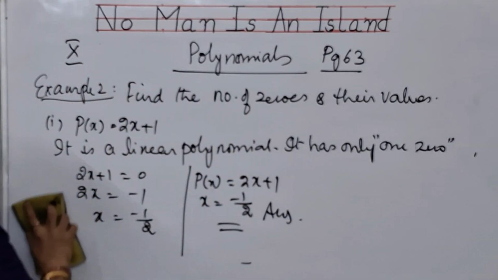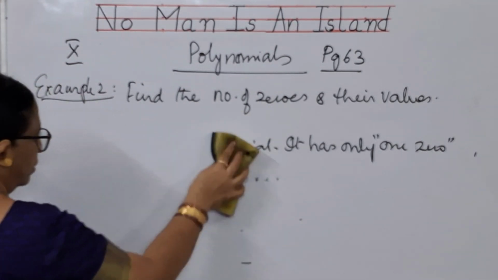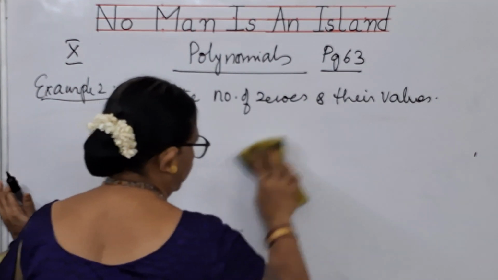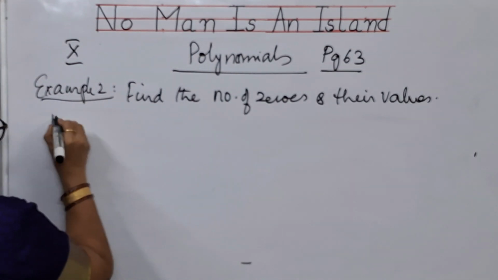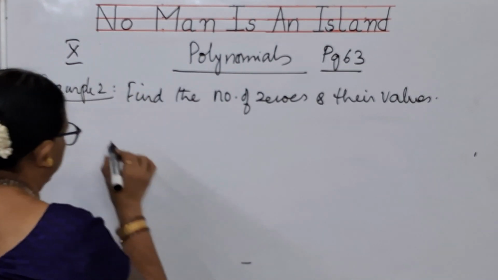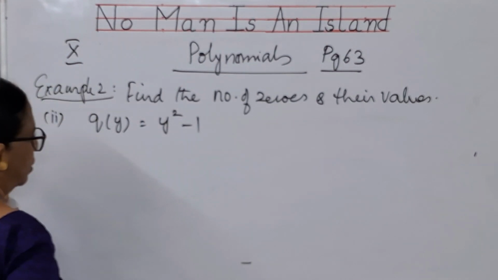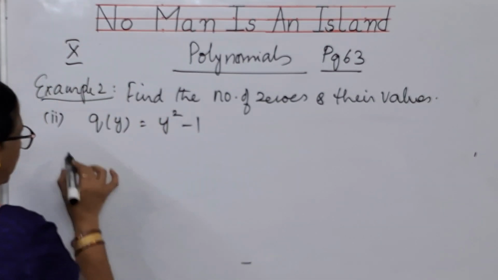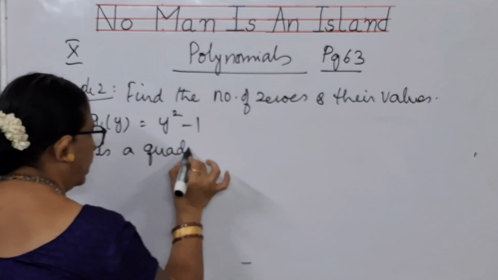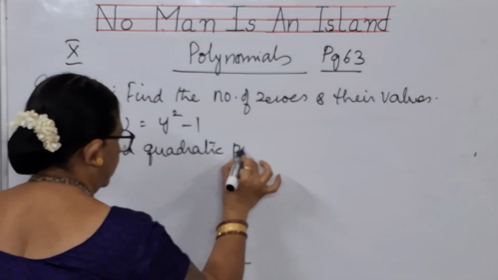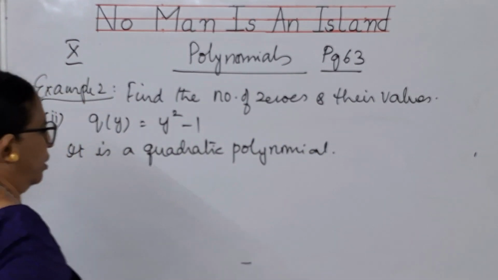Now, let us talk about the second bit. What is the second bit? The second bit is q of y is equal to y square minus 1. Degree is 2. When degree is 2, you will say that it is a quadratic polynomial. 2 is the degree, means it is a quadratic polynomial.